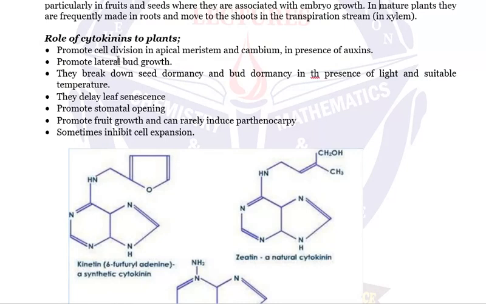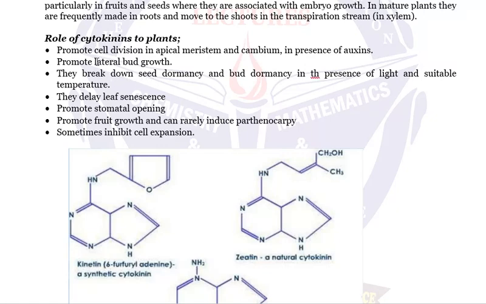In summary, cytokinins first promote cell division in apical meristem and cambium in the presence of auxin. Very important to remember, in the presence of auxin. That means in the absence of auxins, cytokinins can't exert their effect, but in the presence of auxin they can do their effect.